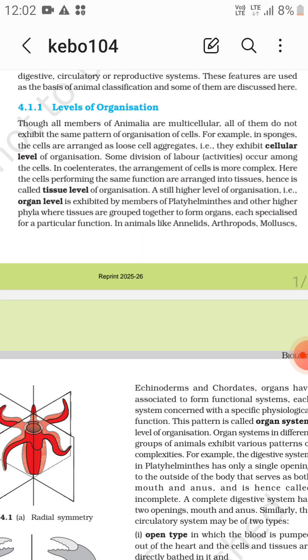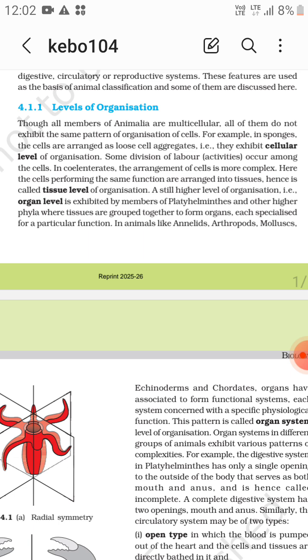In cnidarians, the arrangement of cells is more complex than in the poriferans. Here, the cells performing the same function are arranged into tissues. A group of these are the tissues. Hence, it is called tissue level of organization.